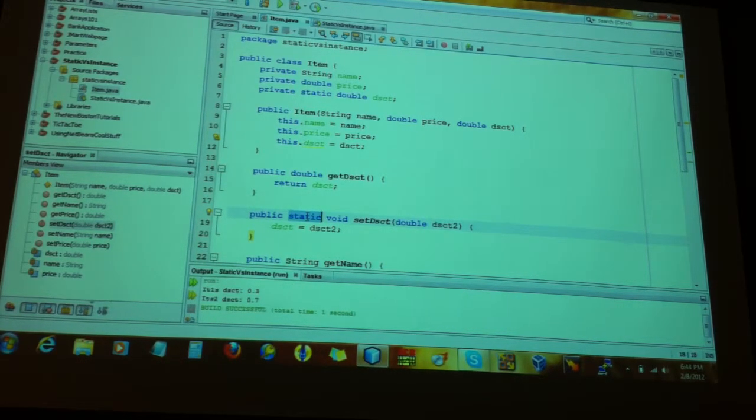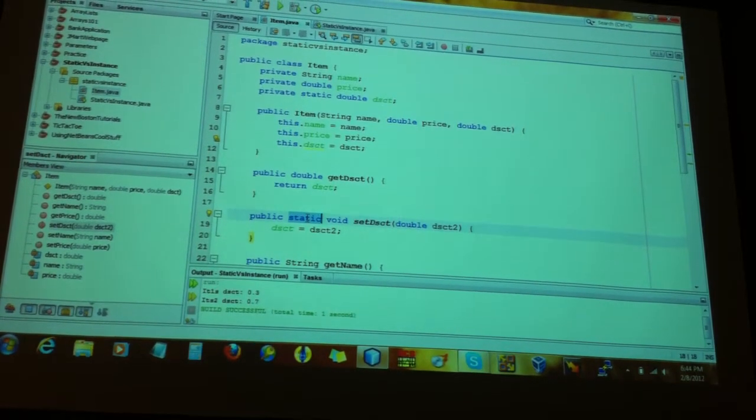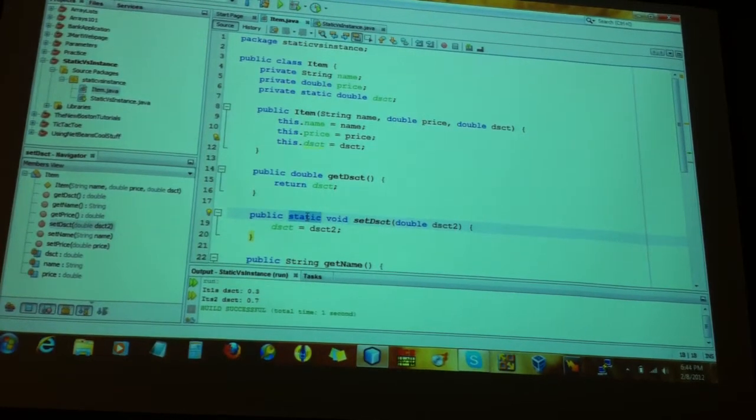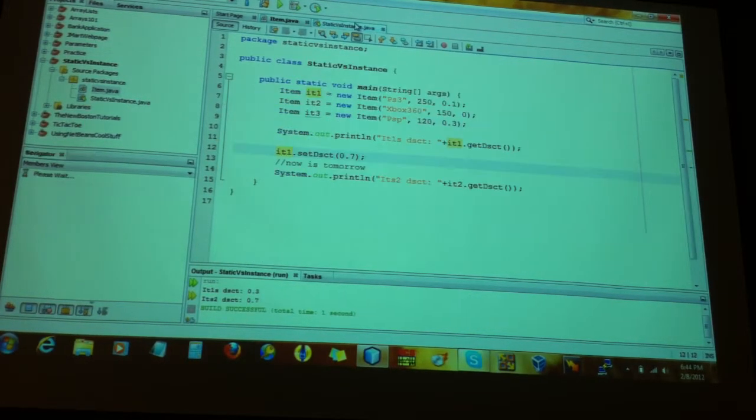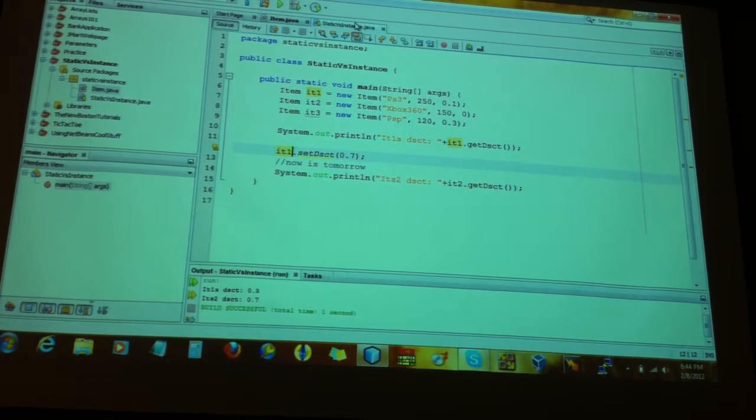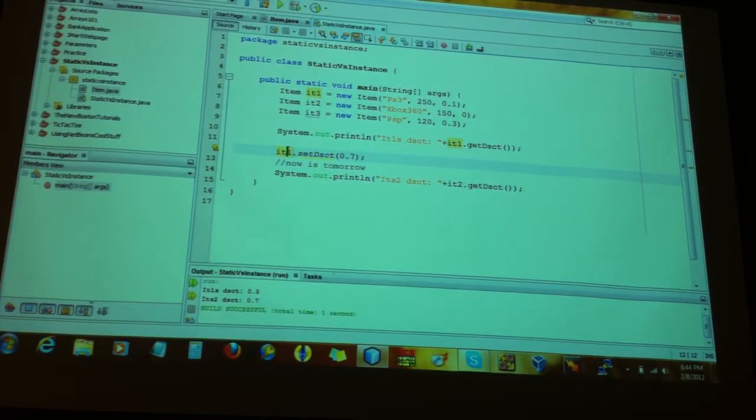Normally that's not true, right? Normally when we want to call a method from a class, we have to have an object of that class, right? Otherwise, from where we invoke it? But when the method is static, you're saying the method does not need an object to be invoked. You can call it directly from the class because there is one method for everybody. Got it? So here, all I do is write the class name and then set discount.